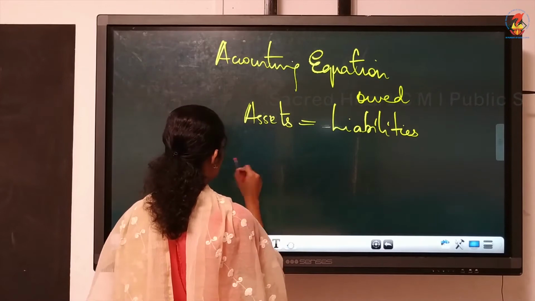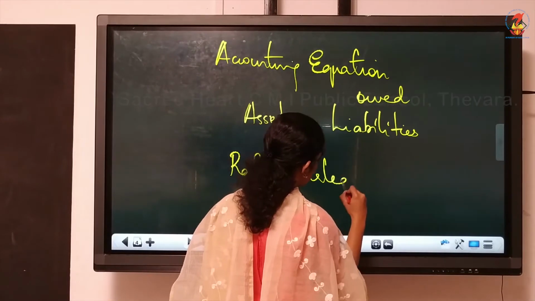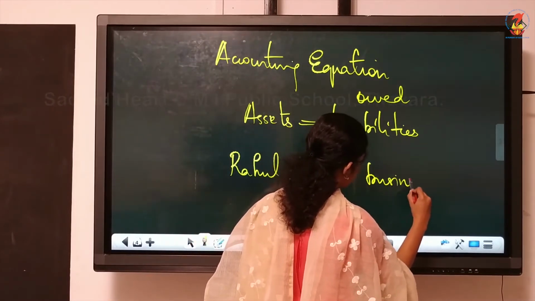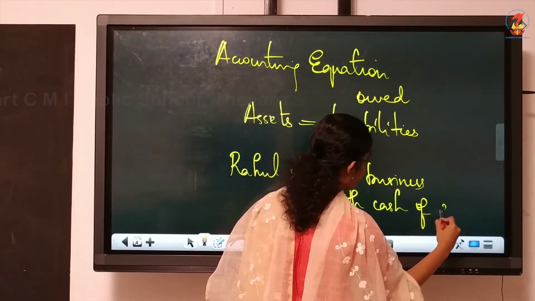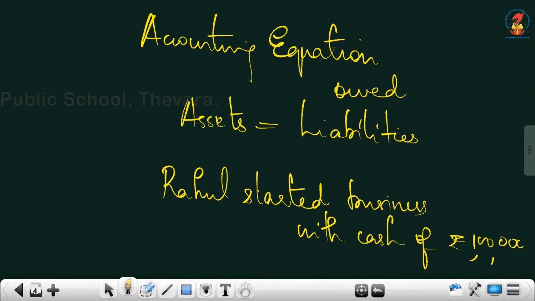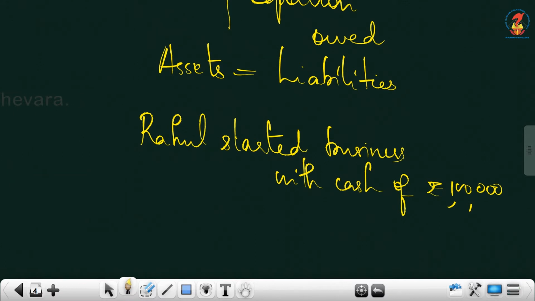Rahul started business with cash of rupees 1 lakh. Let's take imaginary figures as an example. What all items are involved in this transaction? He started business with cash. So cash is involved. Then starting business with cash of 1 lakh.